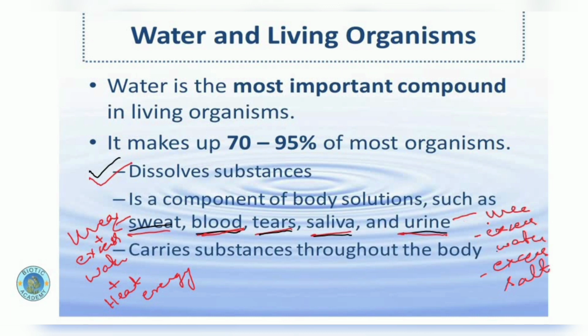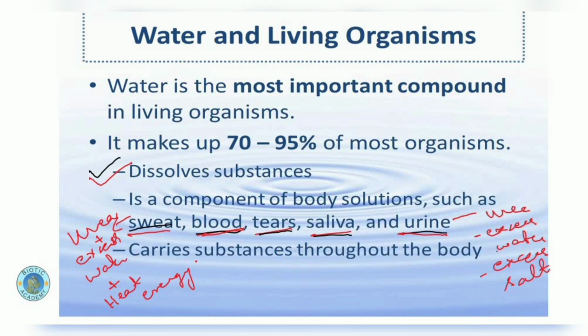get rid of them. And with the help of urine, which basically contains a big proportion of excess water, which dissolves all these excretory products, through the urinary bladder and through the urethra we get rid of these waste products. So water is again playing a very important role in the transportation of these excretory products out of the body.